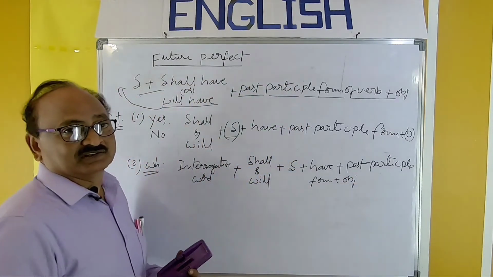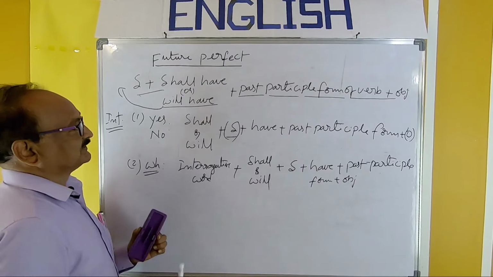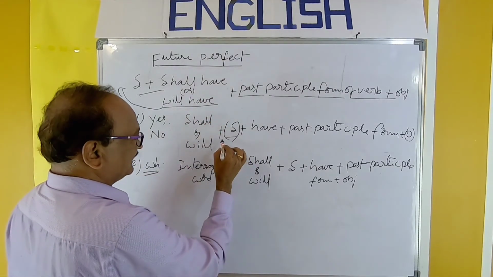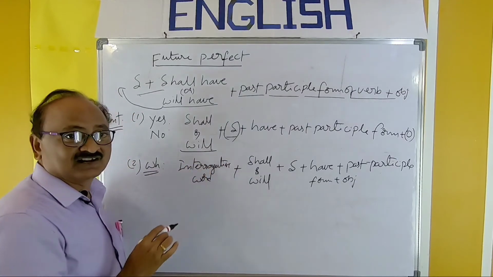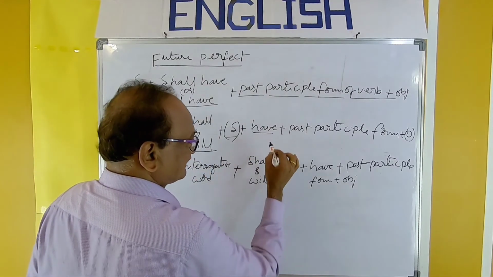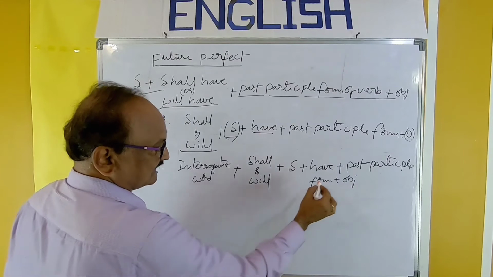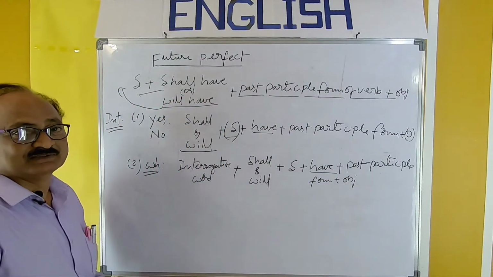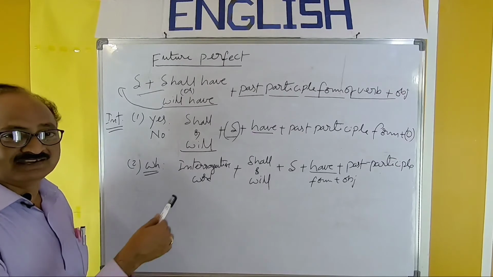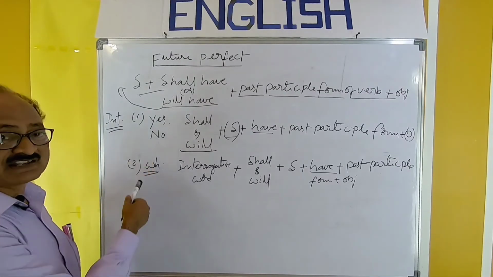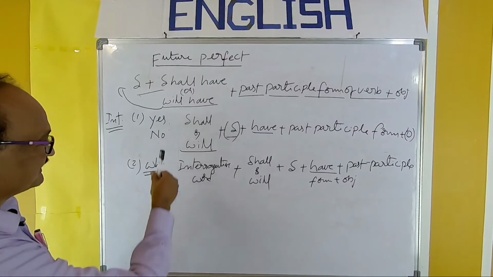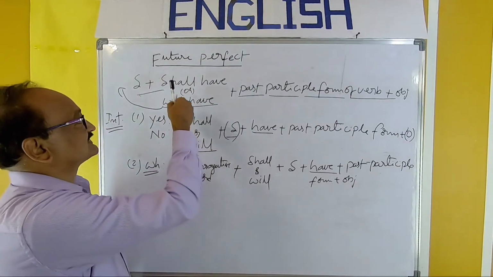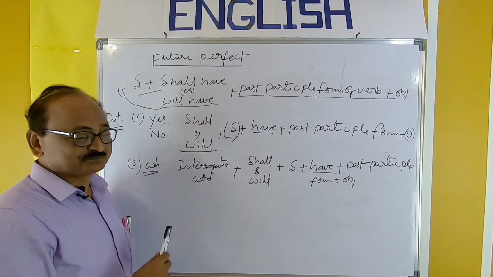You have to remember one thing: there are two auxiliaries, shall have or will have. But here we only have to shift shall or will, and have must be placed before the verb only. That should be the pattern of these interrogative sentences. So these are the two types of questions for this future perfect.